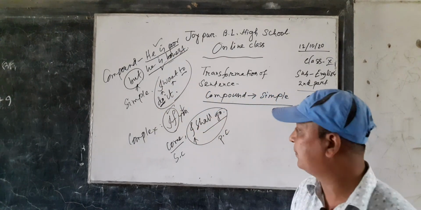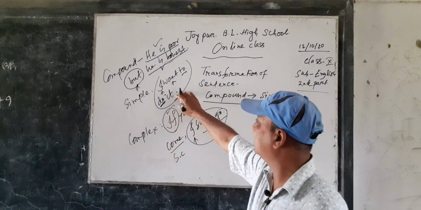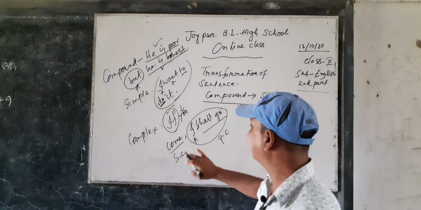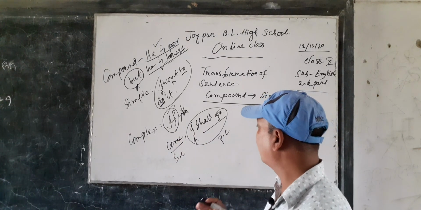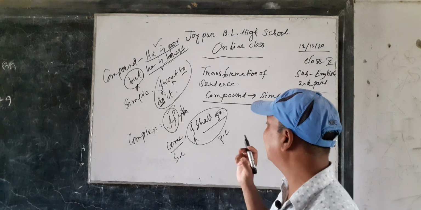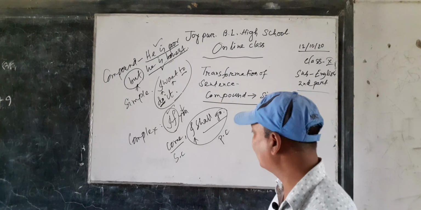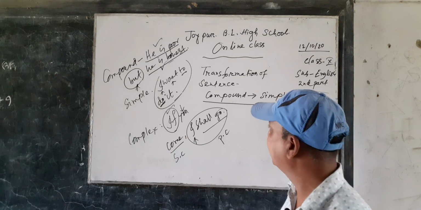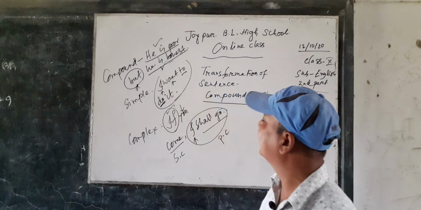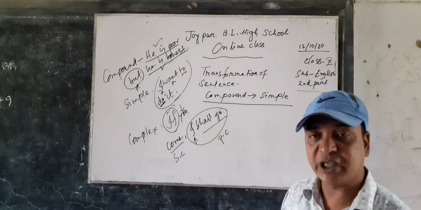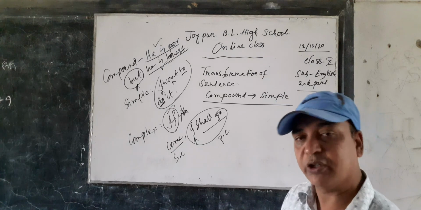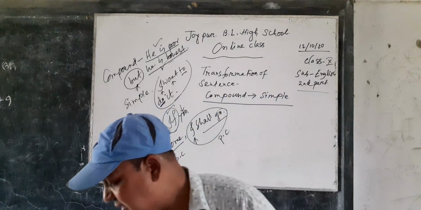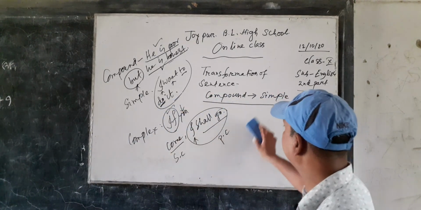So dear students, please review. Simple sentence is a sentence which contains one subject and one finite verb. Complex sentence is a sentence that has two or more clauses. Here there must be a principal clause and the other clause must be a subordinate clause, and the subordinate clause begins with a subordinating conjunction. Compound sentence is a sentence that has two or more principal or coordinate clauses and they are combined by a coordinating conjunction. And now let's move to our main topic, from compound to simple sentence.